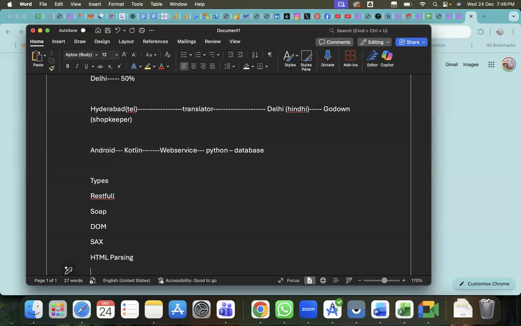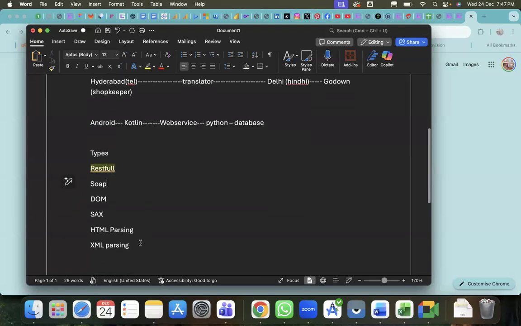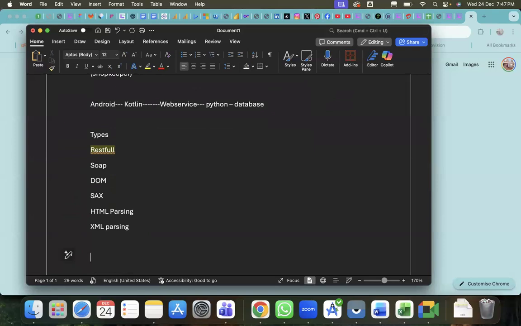These are all XML also. XML parsing is also one type of this. But currently we are not using all these. There are many. Nowadays we are following RESTful services only. Everyone is following RESTful services.